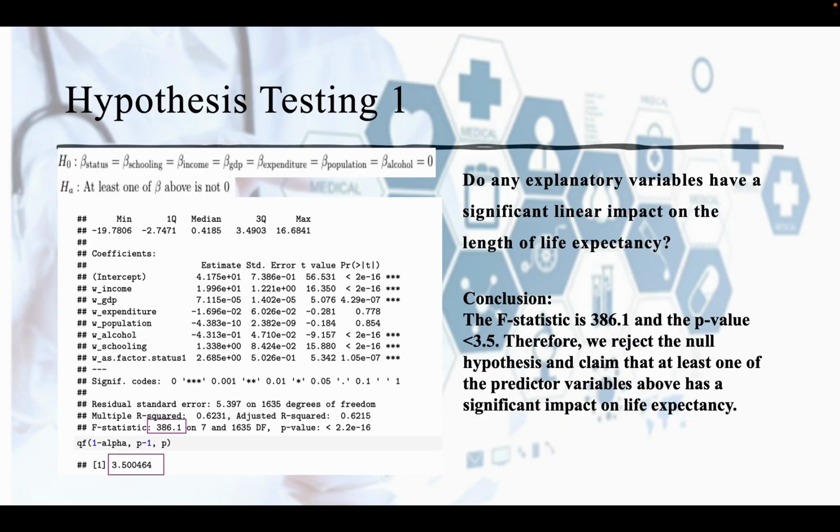So here's our first hypothesis testing result. Our question is: do any explanatory variables have a significant linear impact on life expectancy? As we can see from the graph, the F statistic is about 386.1, which is greater than the critical value 3.5. Therefore, we reject the null hypothesis and claim that at least one of the predictor variables above has a significant impact on life expectancy.